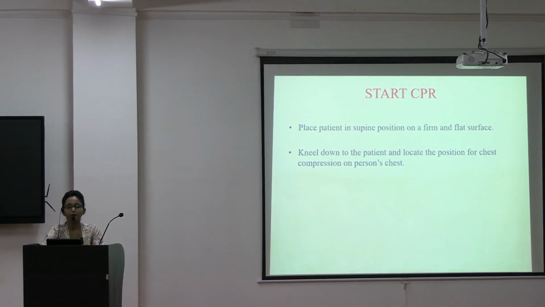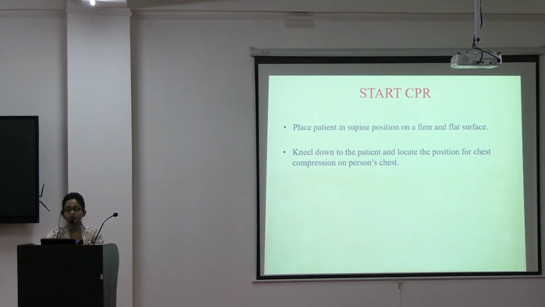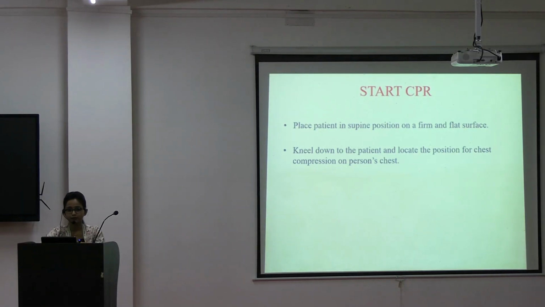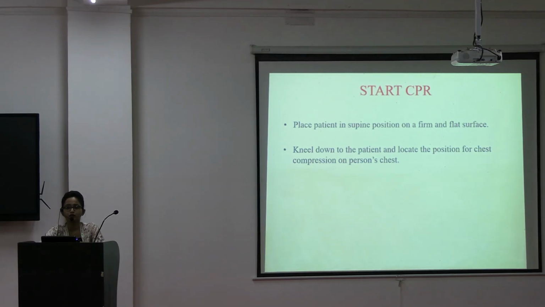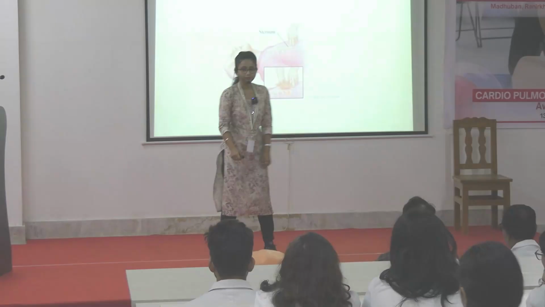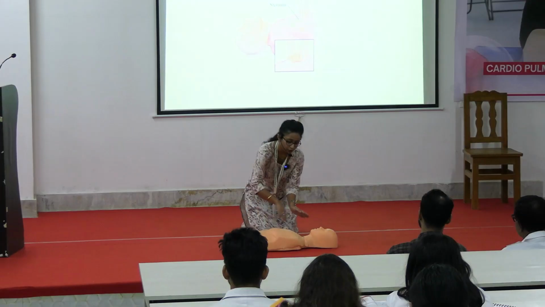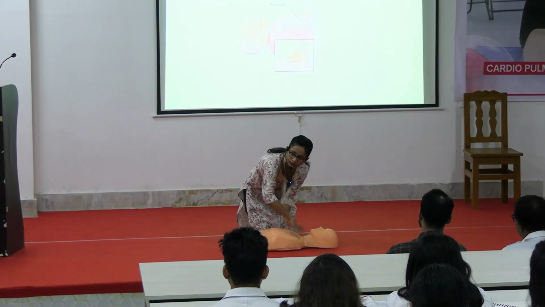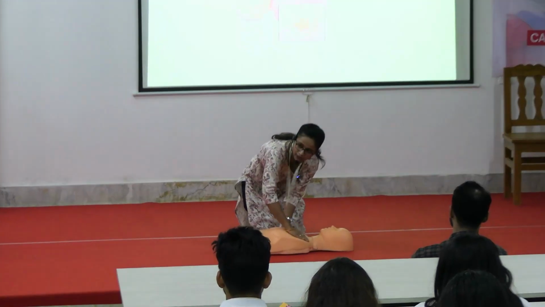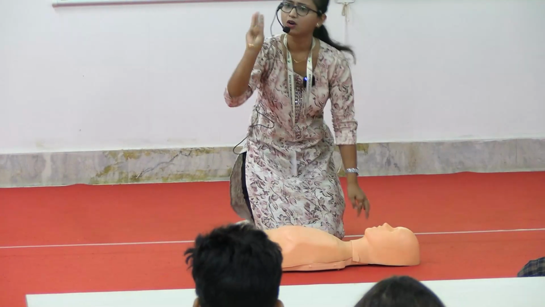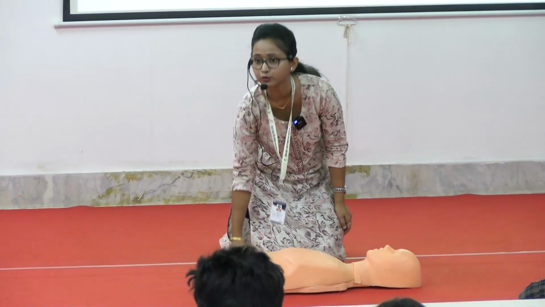How to do the CPR? We have to place the patient in a supine position on a firm and flat surface. We have to kneel down to the patient and locate the position for chest compression on the person's chest. Suppose this is a patient who is lying unconscious, so you will tap over the shoulder, just like that. Are you okay? Are you alright? What's your name? Can you hear me? Only 3 to 4 times you are going to do that.